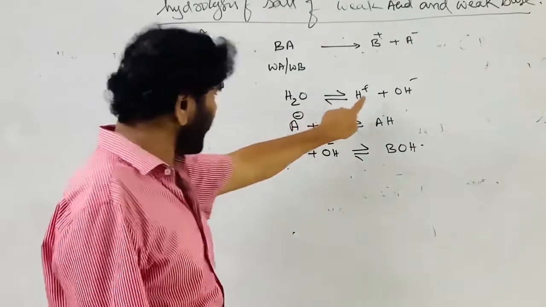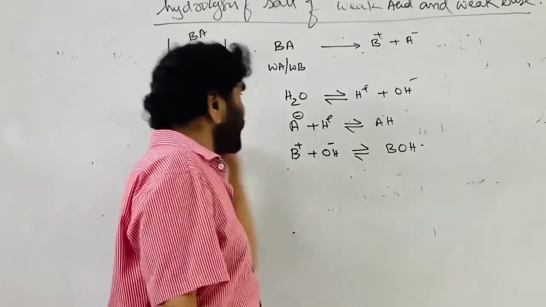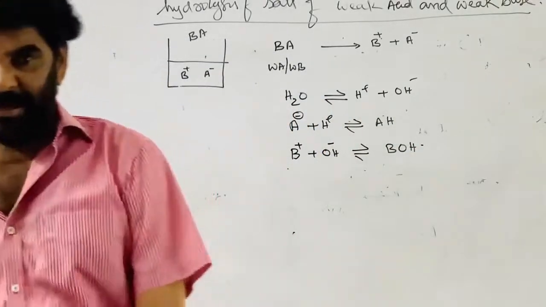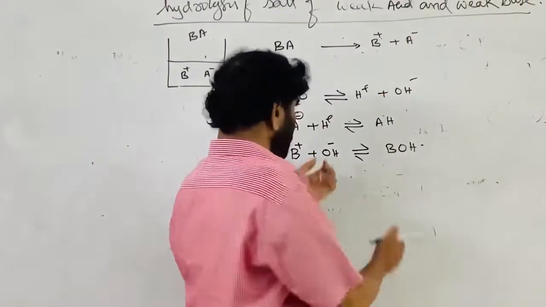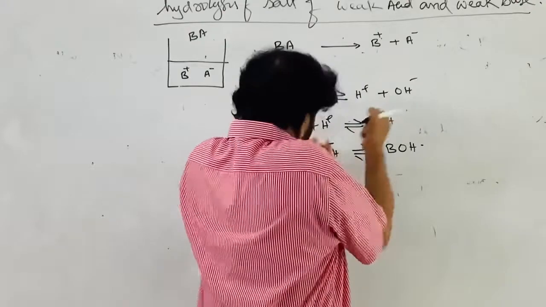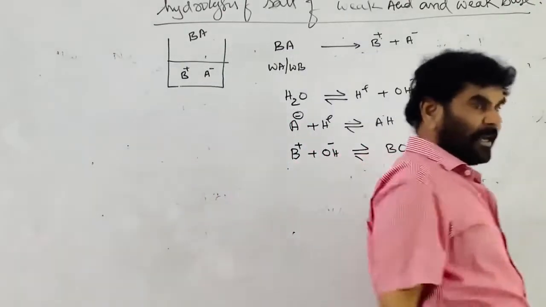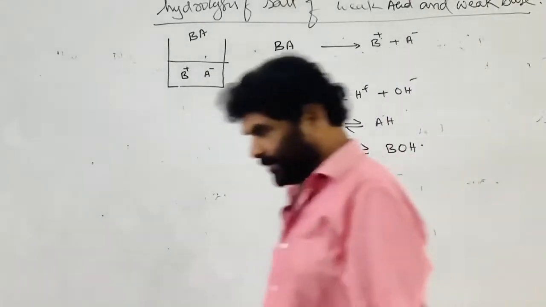So A minus ion is taking the H plus ion from this equilibrium and disturbing it, so it undergoes further dissociation in order to establish the equilibrium again. And B plus ion takes the OH minus. This is taking the H plus ion, this is taking the OH minus ion. Both are disturbing, so again H plus and BOH are produced.